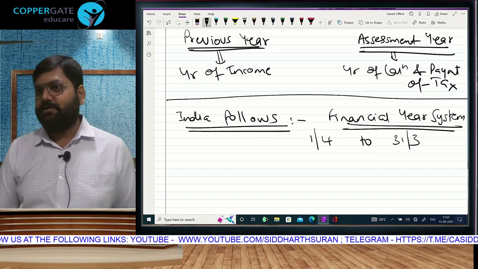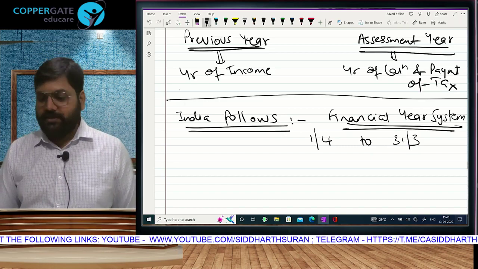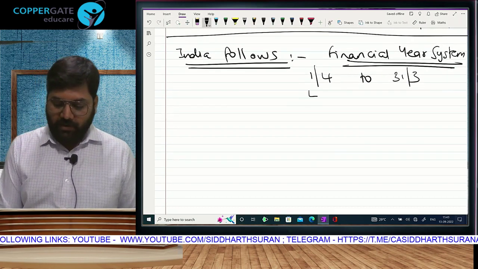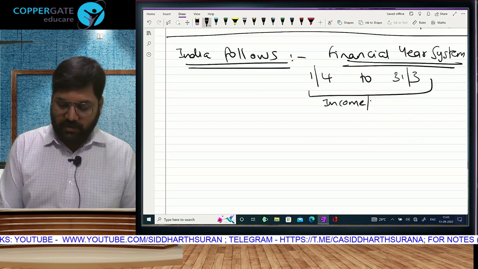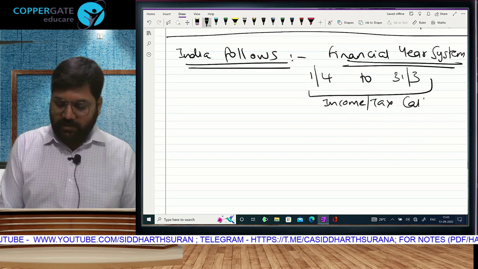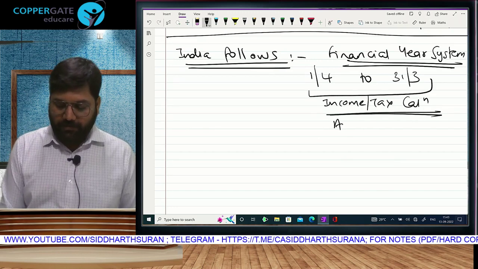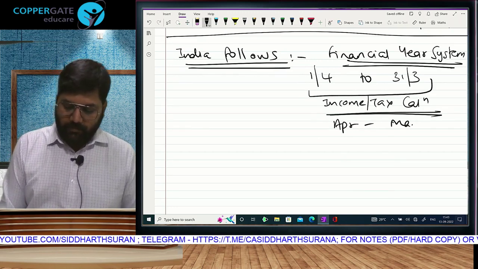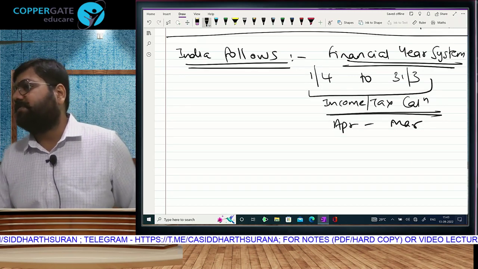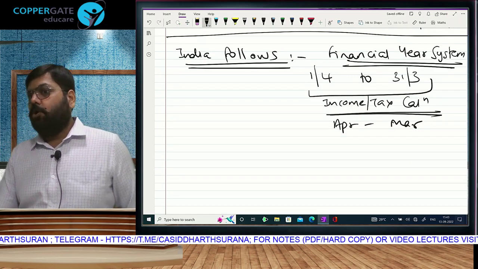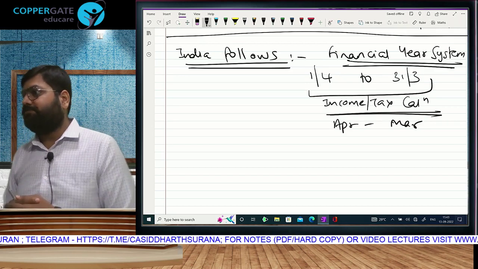Do you understand? India follows financial year system, and therefore income or tax calculation will happen every year from April to March, April to March, April to March. First of all, we pay tax on our net taxable total income of the entire year earned during the previous year.